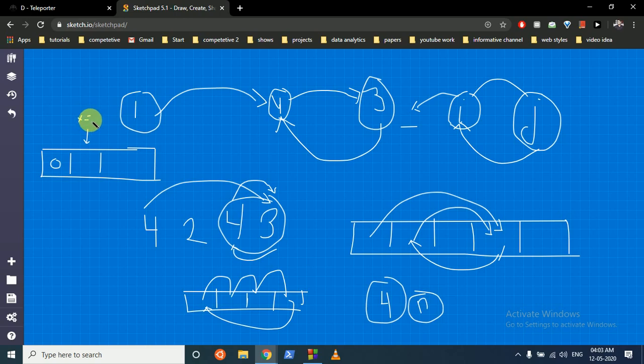So x should start from the first index, so x is equal to 1, and we have initialized everything with 0. We have found 0 at the first index. Let's assume from 1 there is one city, so from 1 we'll go to 1 only.